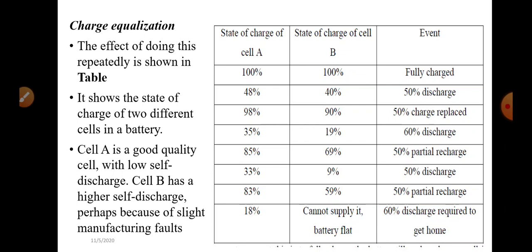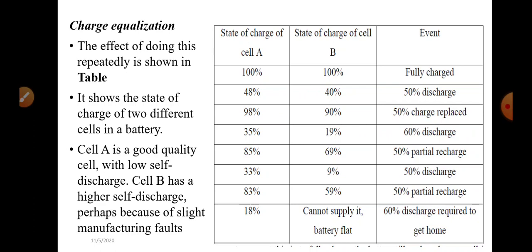And if the event is 50% discharge, that is, if we take 50% charge from the battery, then the state of charge should actually be 50%, but due to the discharge rate, the state of charge of cell A is 48% and of cell B is 40%.